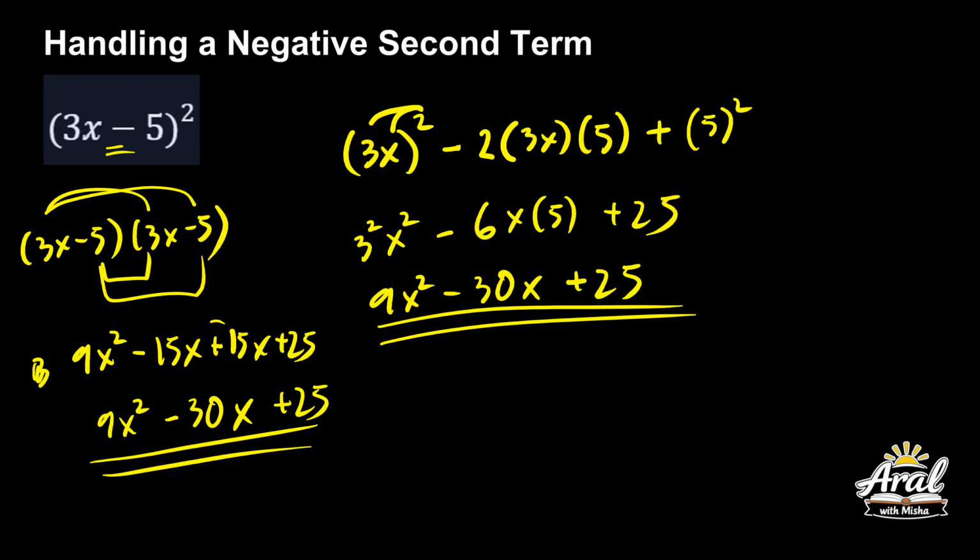So, okay, pareho lang. Depende sa inyo kung gusto nyo gamitin ganito, magfo-FOIL kayo, or gamitin nyo yung formula na a squared plus 2ab. Pag negative is a squared minus 2ab plus b squared. So, nasa inyo na yon.